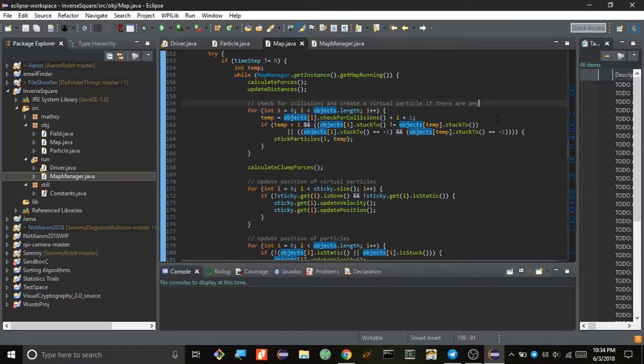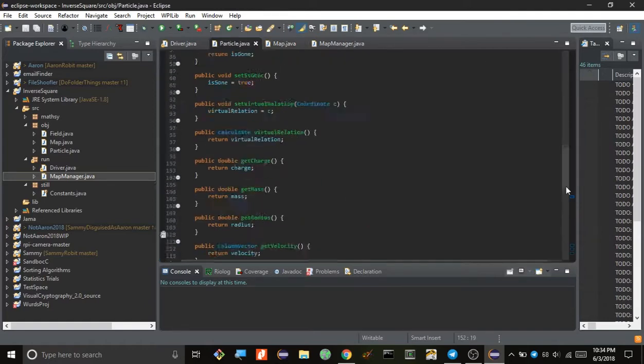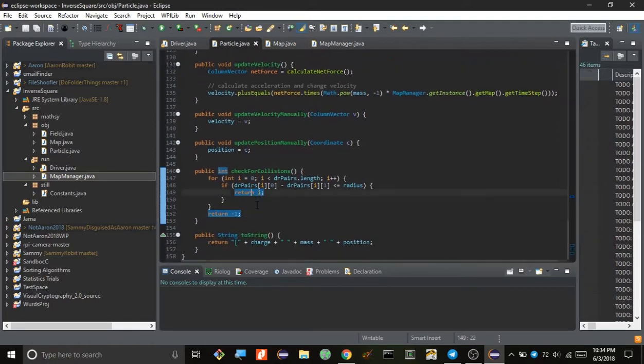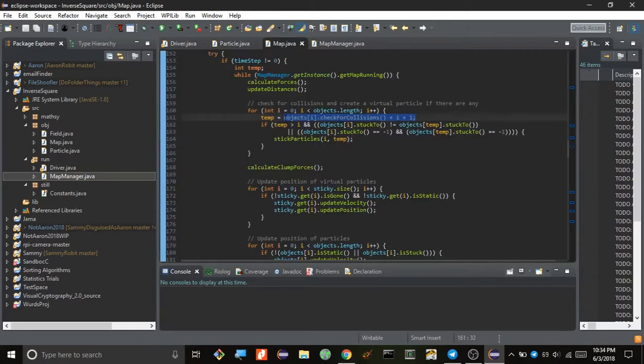Anyway, so this is my collision checker. It checks through each object and says, okay, if there is a collision, then it'll store the result of the check for collisions from the particle class inside this variable temp.